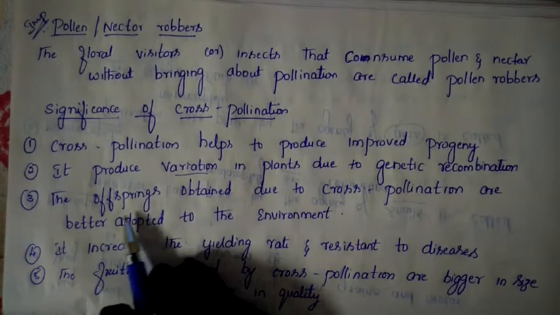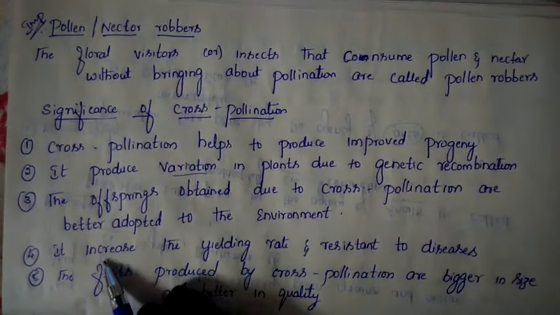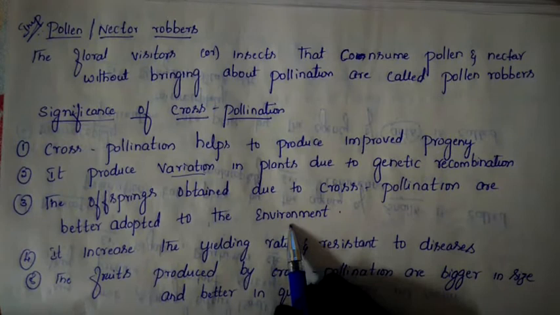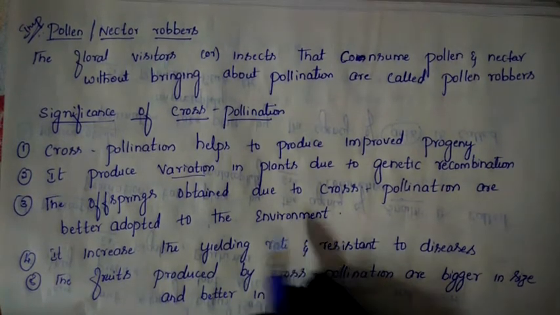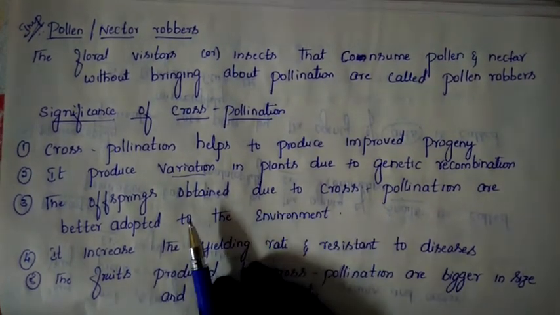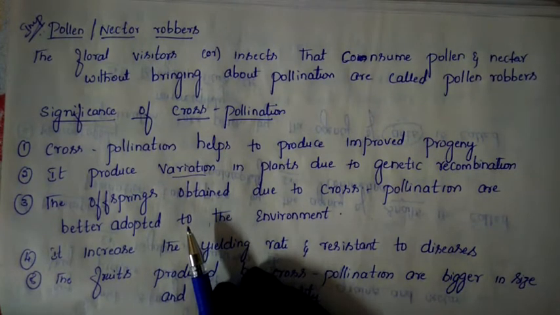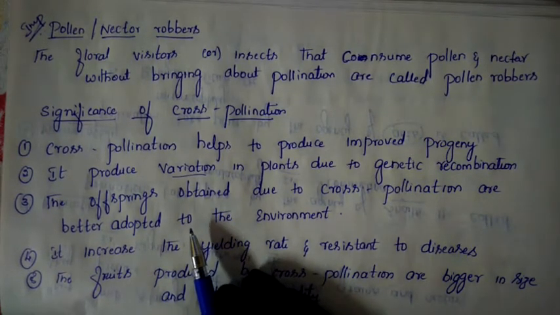Next, third: the offspring obtained due to cross pollination are better adapted to the environment. The offspring we get through cross pollination can easily adapt to the environment.